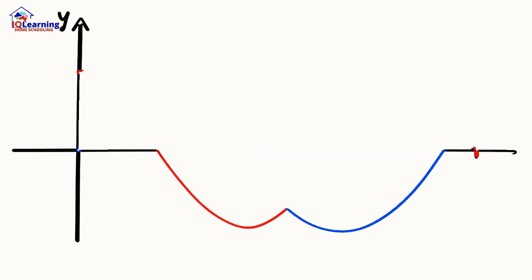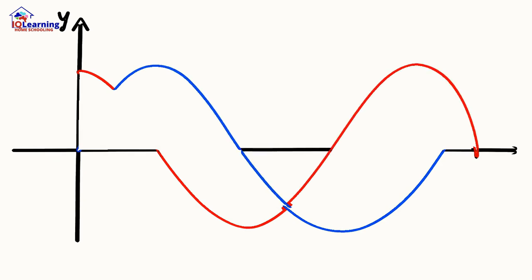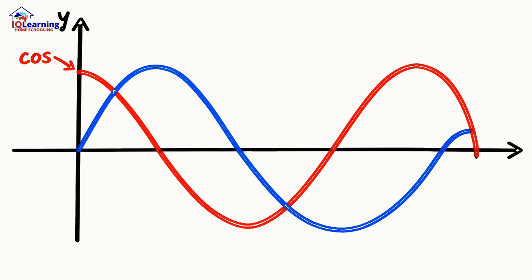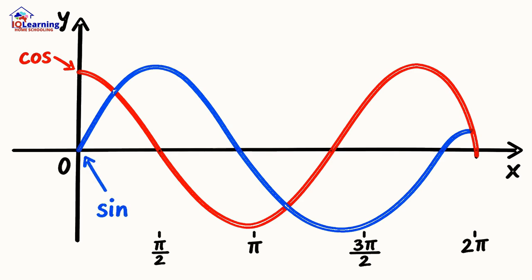At their core are two fundamental shapes. The sine wave starts at zero, smoothly rises to a peak, falls to a trough, and returns to zero, ready to repeat. The cosine wave does the exact same dance, but it starts at the very top. Think of it as the same wave, just shifted a little, beginning its cycle a quarter of the way through.